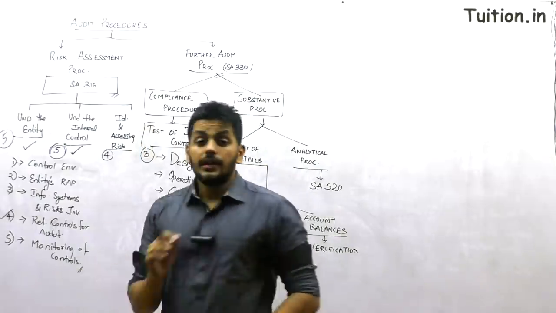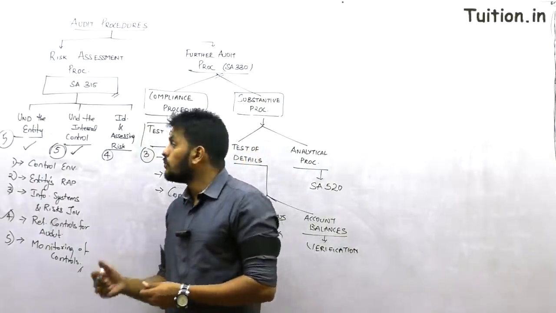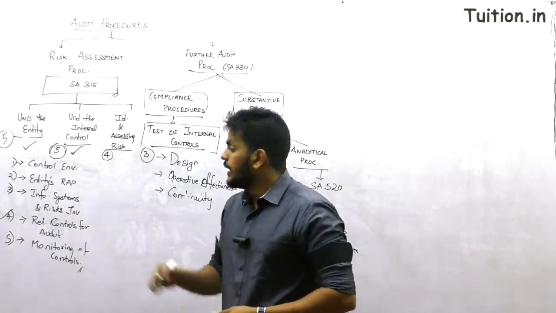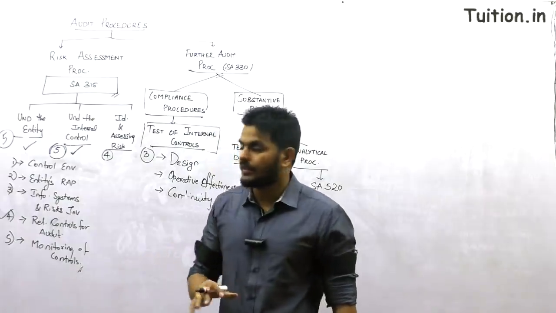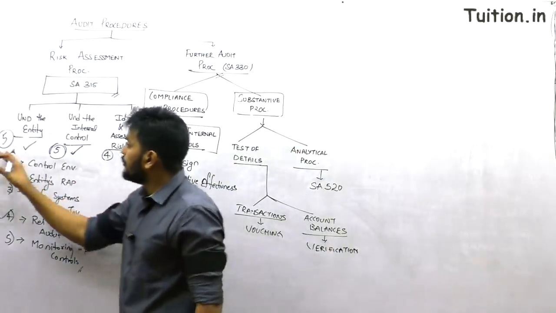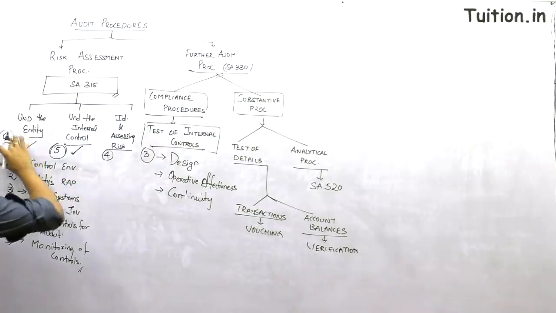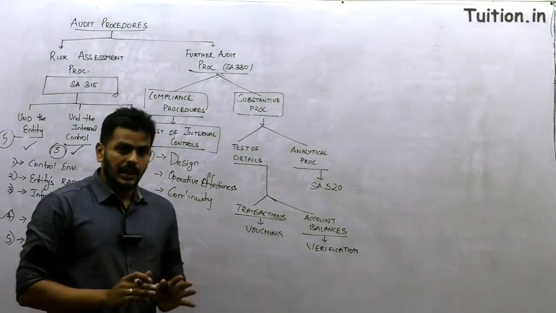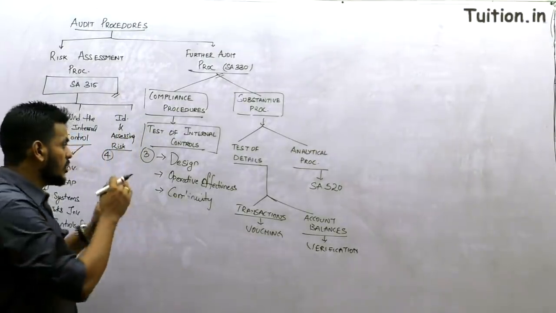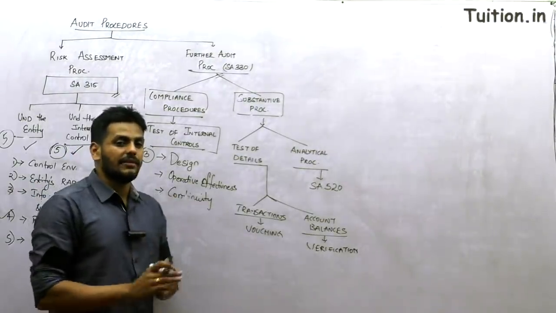And then it is the duty of the management or TCWG to monitor these controls, right? You can't just establish a control and leave it in the air. So monitoring of controls is another very important aspect. If you have finished understanding the entity, which we did, now we also understood the internal controls. So the 2 starting parts of 315 are about understanding the entity and all the relevant internal controls.